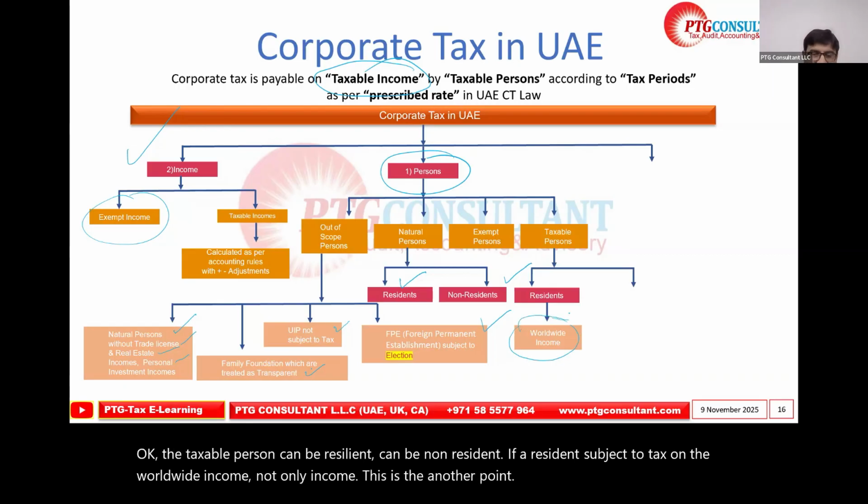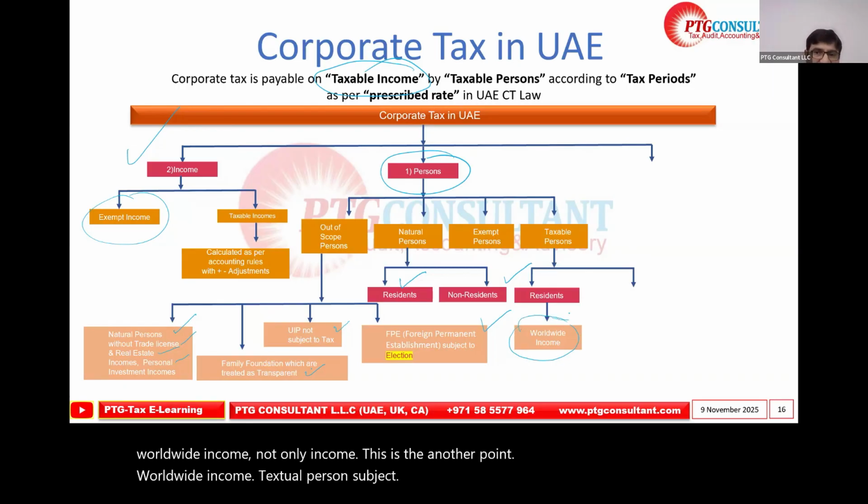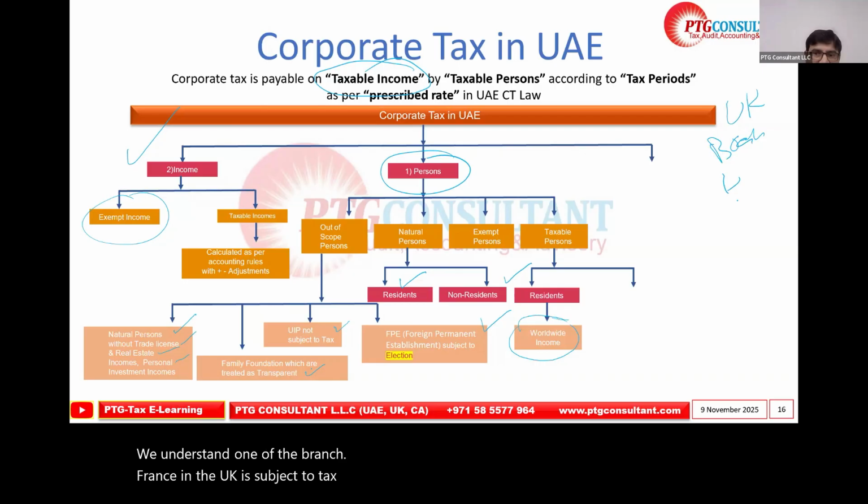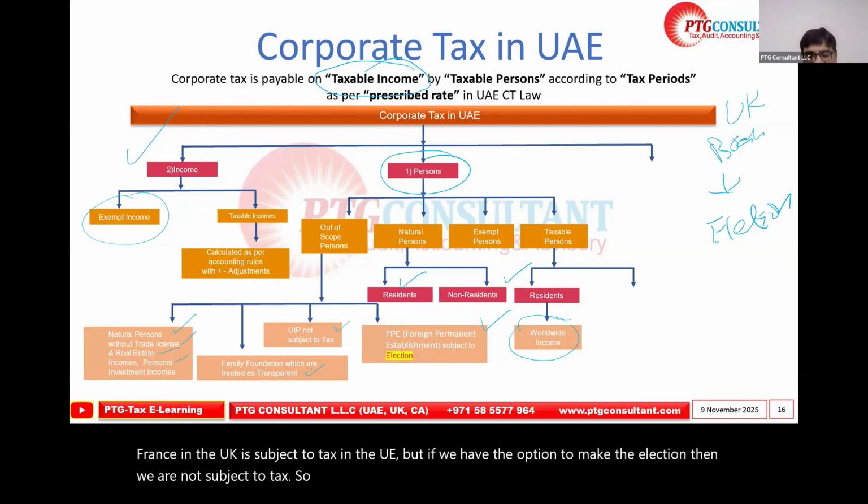For a taxable person, we understand one of the branches in the UK is subject to tax in the UAE, but if we have the option to make the election, then we are not subject to tax. So this is the example of the worldwide income.